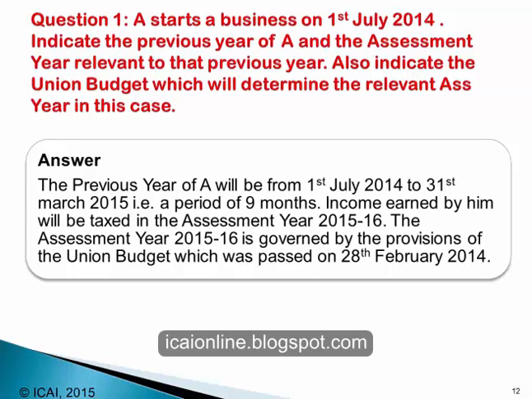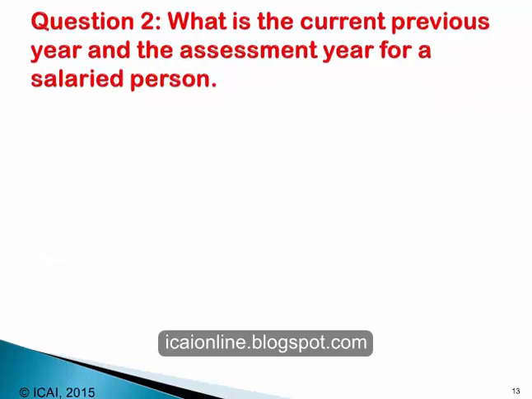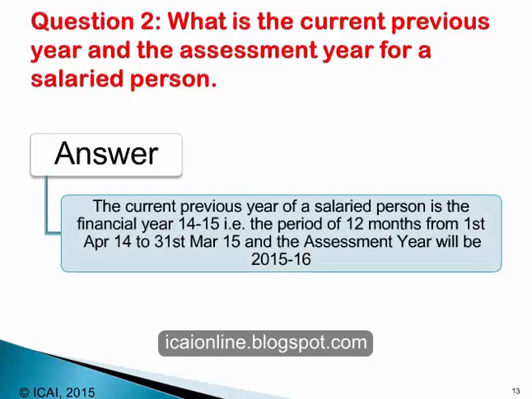And the assessment year 2015-16 is governed by the provisions of the Union Budget, which was passed on 28th February 2014. Let us take another example. What is the current previous year and the assessment year for a salaried person? The current previous year of a salaried person is the financial year starting from 1st April 2014 and ending on 31st March 2015, which we may also refer to as the financial year 14-15.